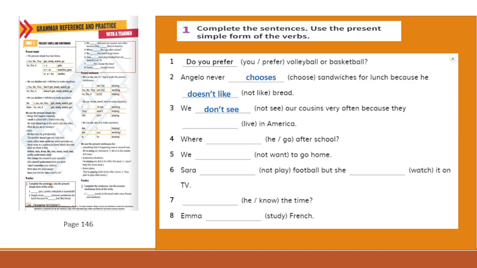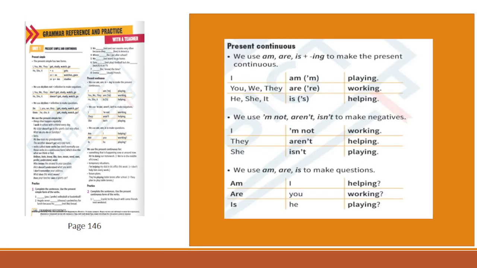We don't see our cousins very often because they live in America. Where does he go after school? We don't want to go home. Sarah doesn't play football, but she watches it on TV. Does he know the time? Emma studies French.